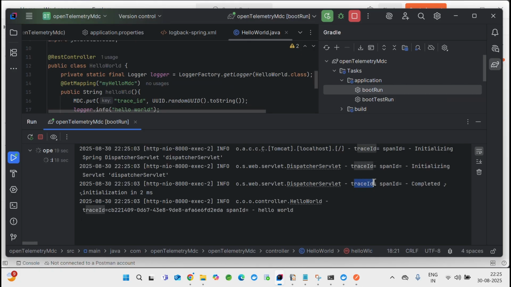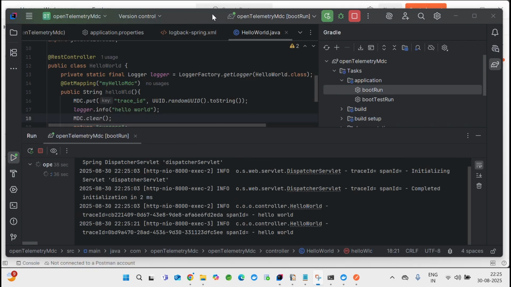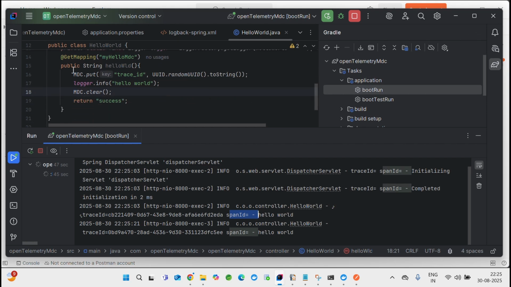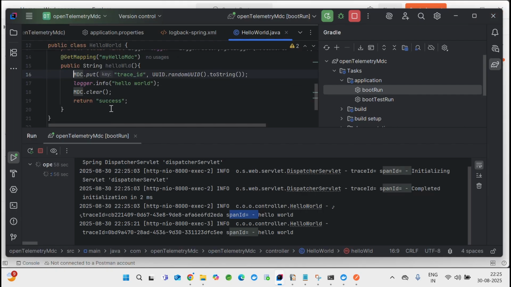So you can see the trace ID is not showing anything. Let's see what's going on. Maybe I missed it. It was showing the trace ID actually, but anyways, the span ID is null. Oh man, I forgot to give the span ID. So let's make sure we copy paste the same name. So this is my span ID. I hope you're able to connect the dots. Now this is how we will keep the span ID, and it will populate.